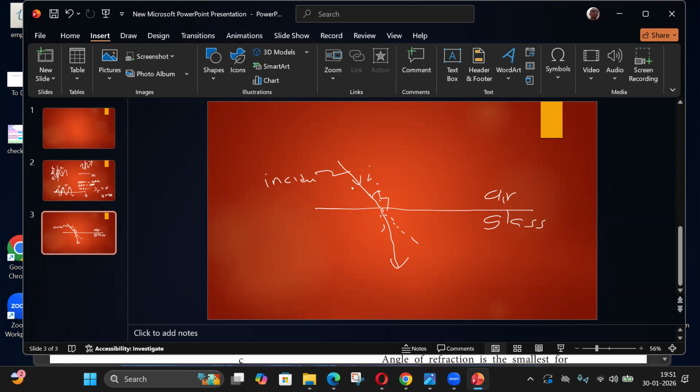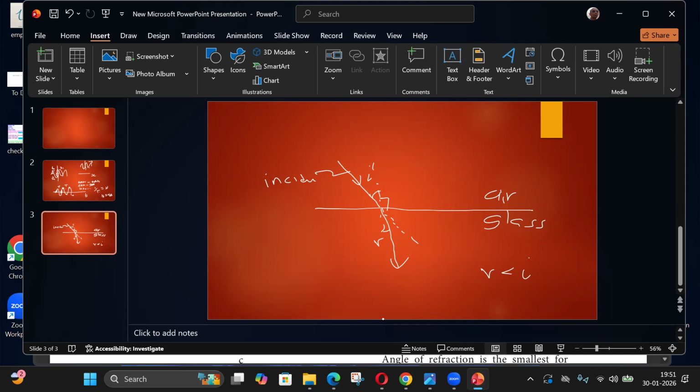The angle between the incident ray and the normal. Normal is a reference. And this ray is the refracted ray, and this angle is the angle of refraction. So r will be less than i if this is the denser medium. Whichever is the denser medium, that angle will be less.